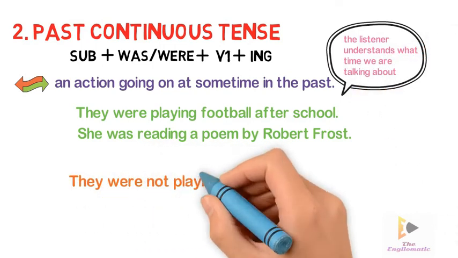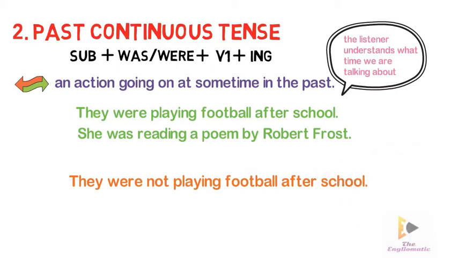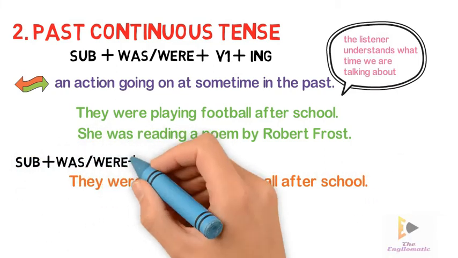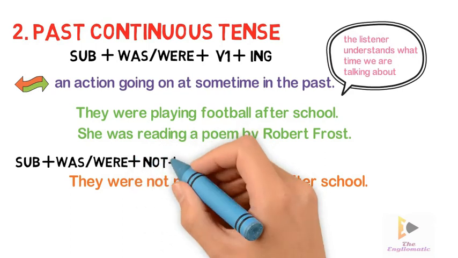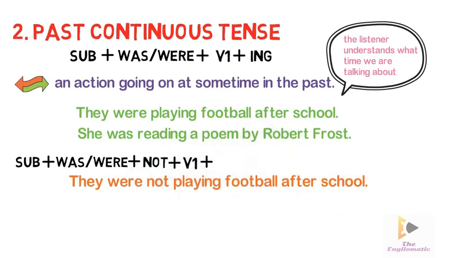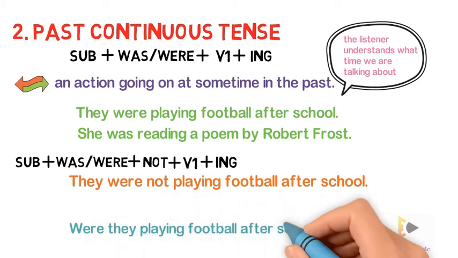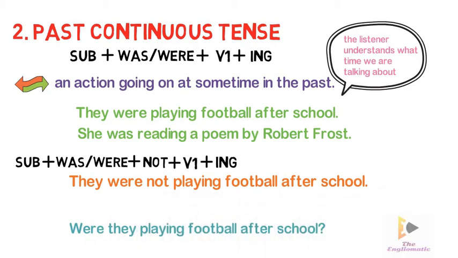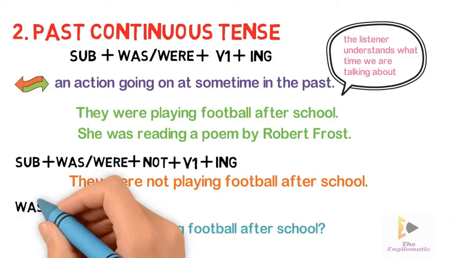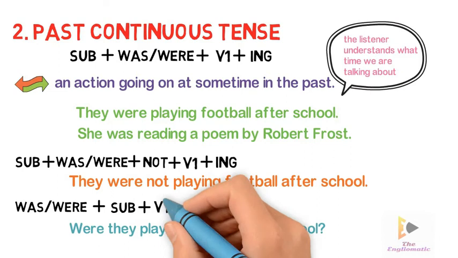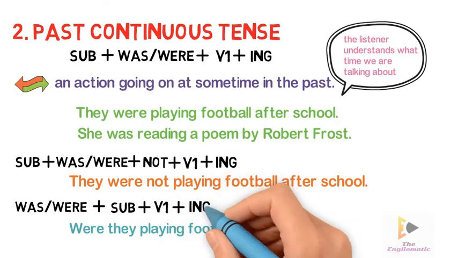They were not playing football after school. This is a negative sentence in past continuous tense, which is formed by subject plus was/were plus not plus first form of the verb plus ing. Interrogative sentences like were they playing football after school can be formed by was/were plus subject plus first form of the verb plus ing.